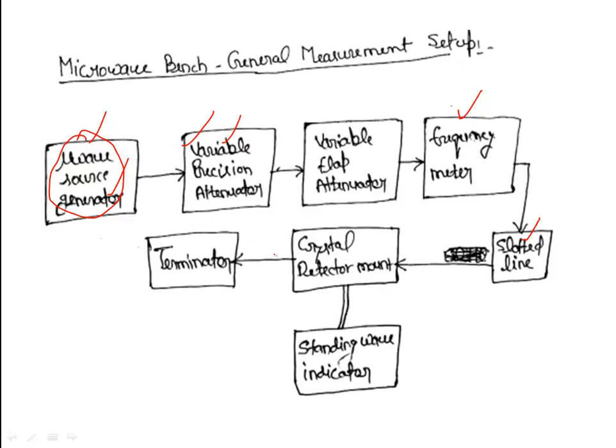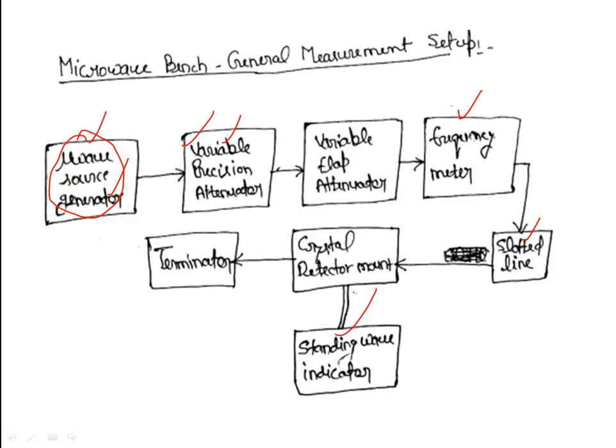So whatever signal is coming at the microwave detector mount will be terminated, or accepted, by the terminators, right? And the output of the probe is given to the standing wave indicator. Basically, this is a sensitive tuned voltmeter. This provides the direct reading of SWR or its equivalent value in decibels.